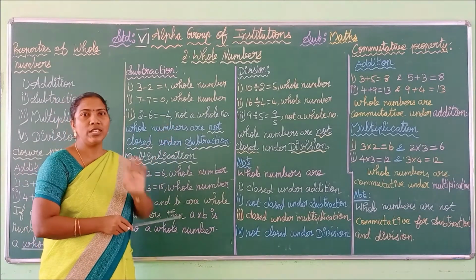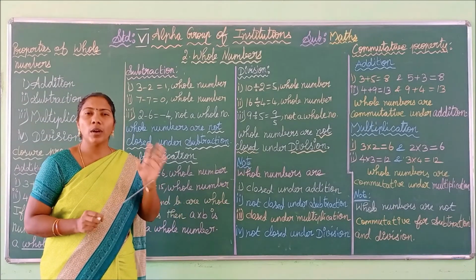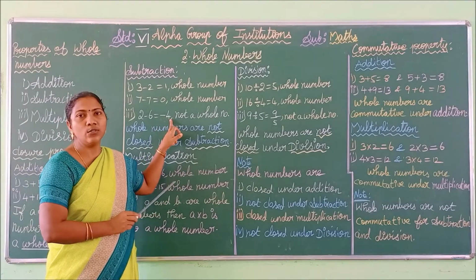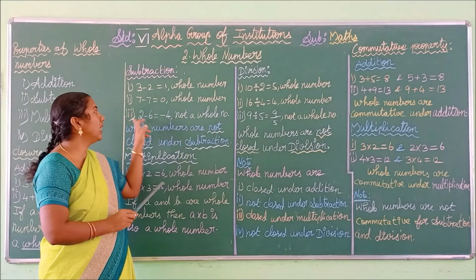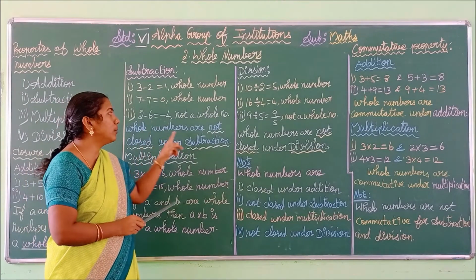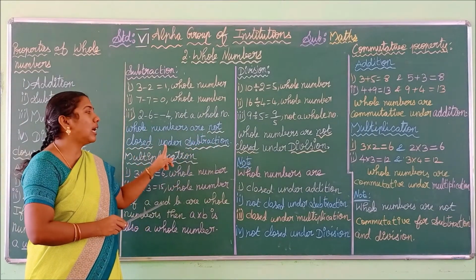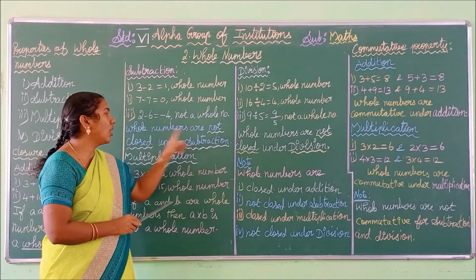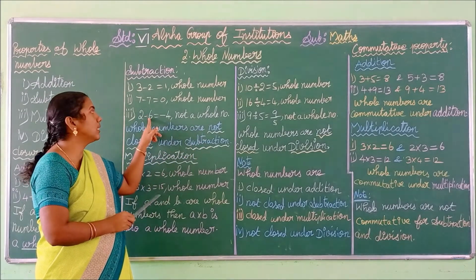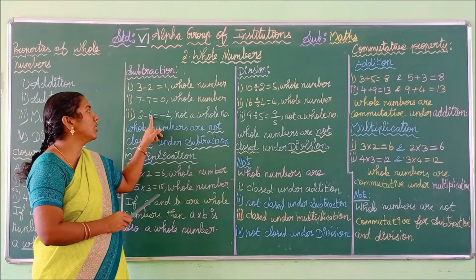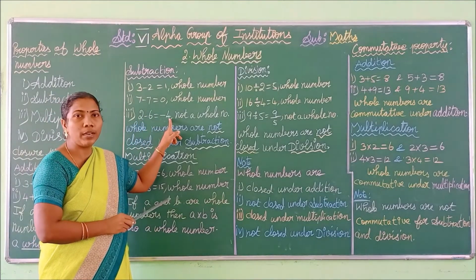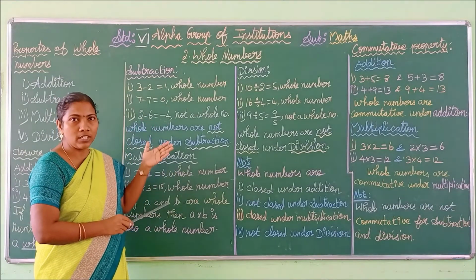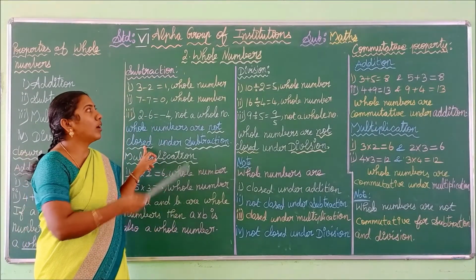Minus 4 is not a whole number because we have only non-negative numbers in the whole numbers: 0, 1, 2, 3, 4 like that only. Here we have minus 4, so it is not a whole number. So by this example we can say whole numbers are not closed under subtraction. How are we saying this? If you subtract a larger number from a smaller number, you get a negative number as the answer. This negative number is not a whole number. So the subtraction operation fails to be closed for the whole numbers.